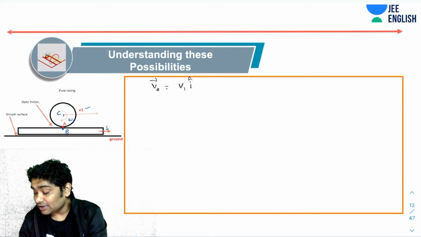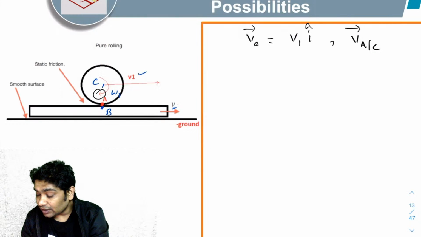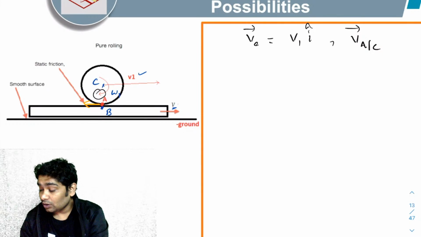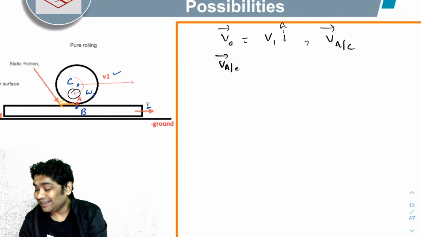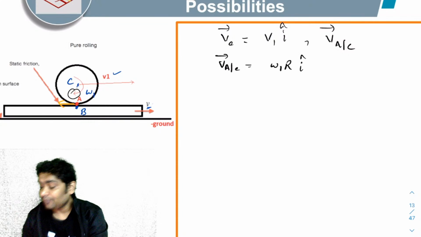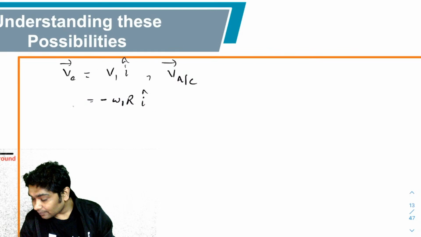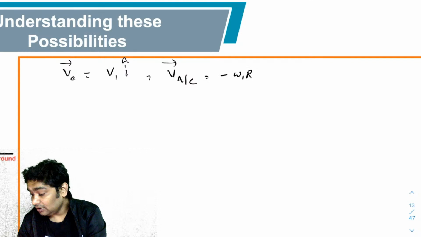I also know the velocity of A with respect to C. This motion has this kind of omega, so with respect to C, A will appear to move in this direction, with a speed of omega 1 times R. So the velocity of A with respect to C is minus omega 1 R i cap.